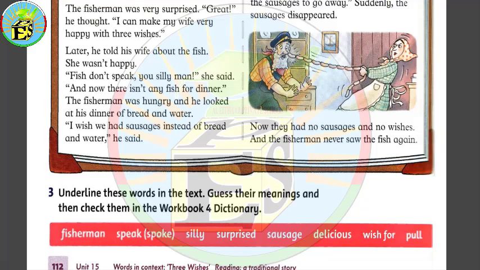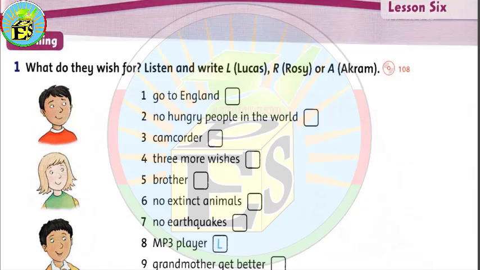So that's it for lesson number 5. Right now we will move to lesson number 6. So we will directly start with solving task number 1, and it's a listening task.